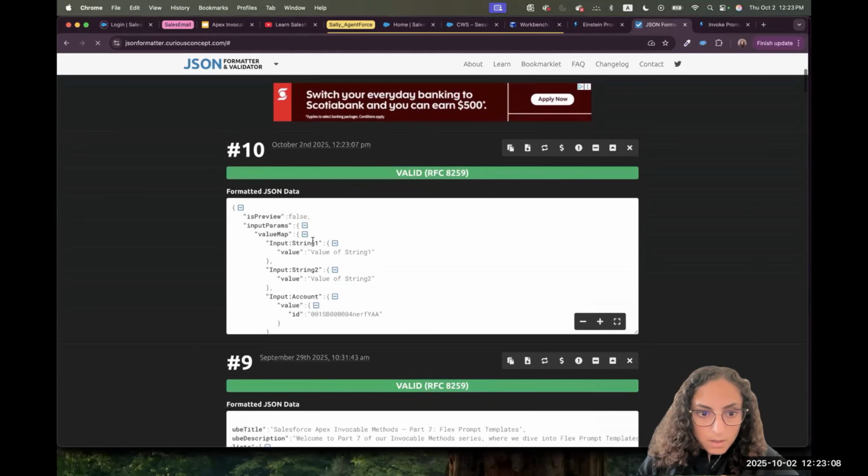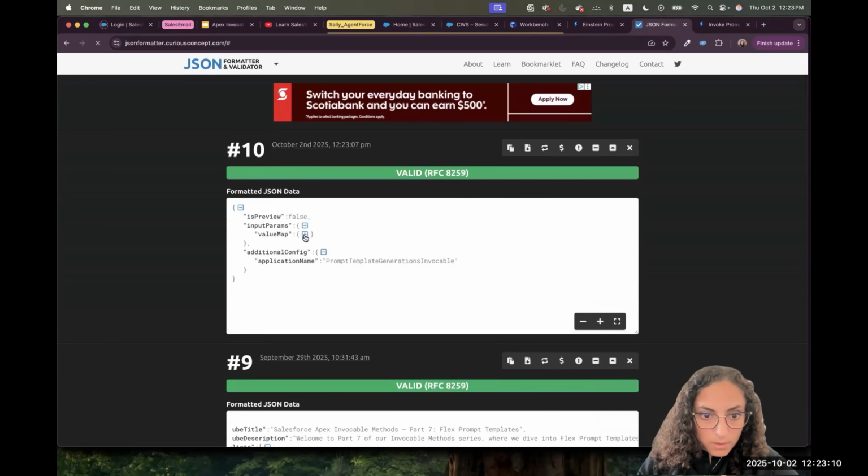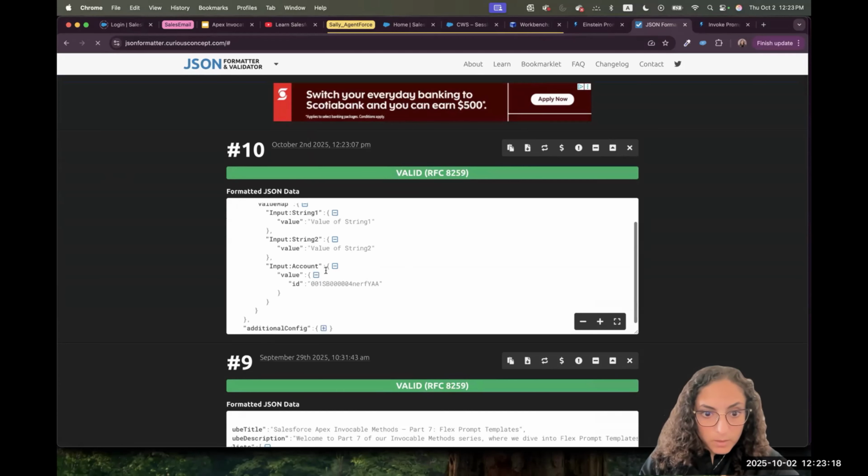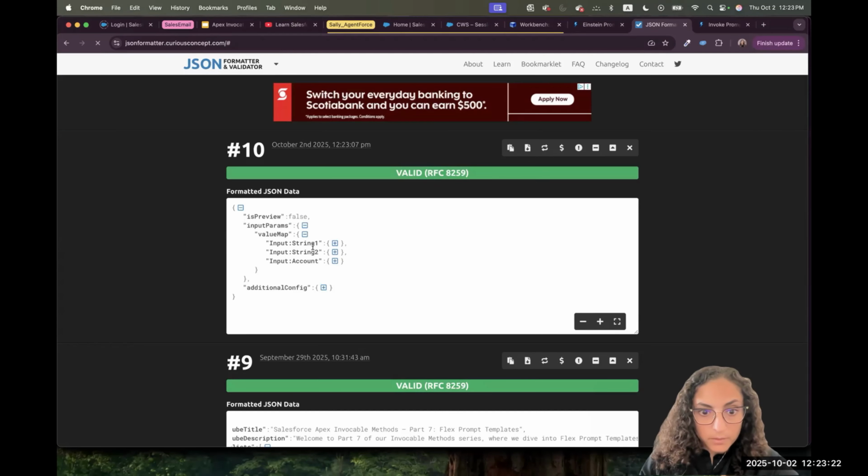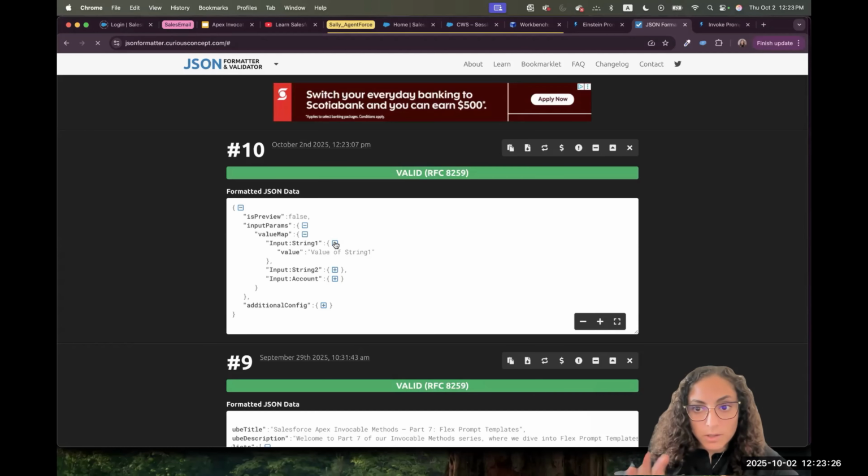I will close the configuration, and after that I will open value map. Value map is pairs of key and value. What is the key and what is the value?